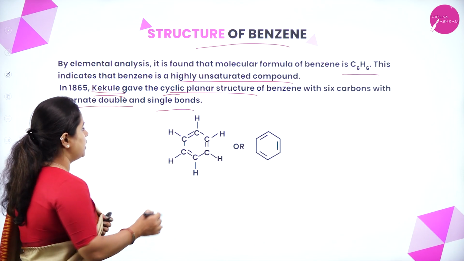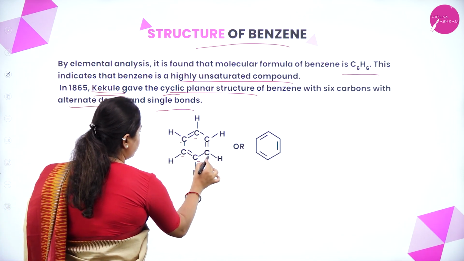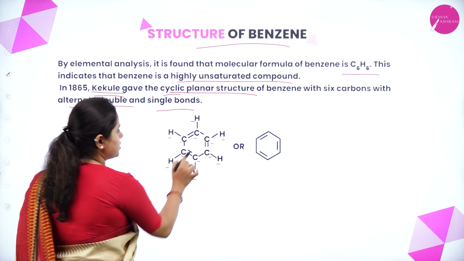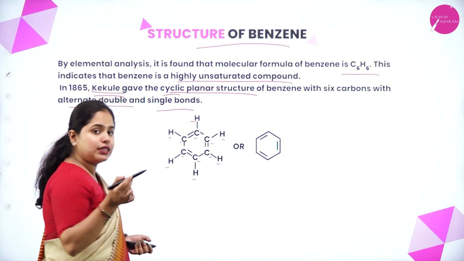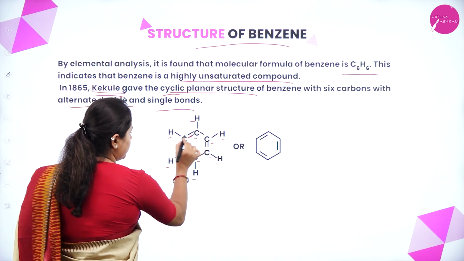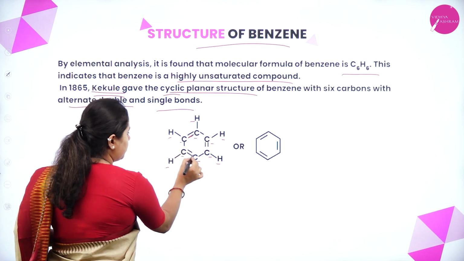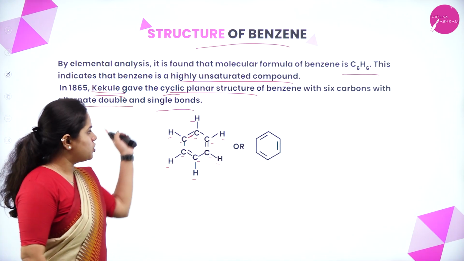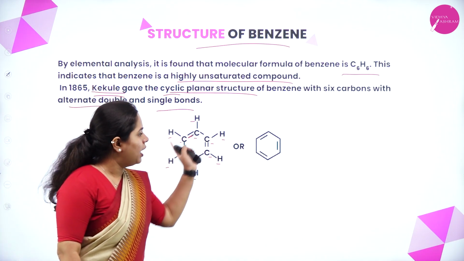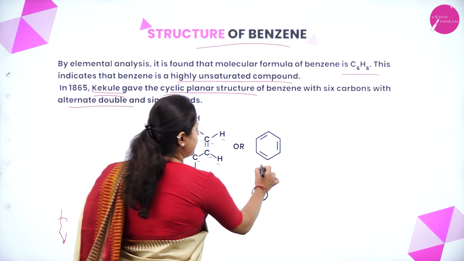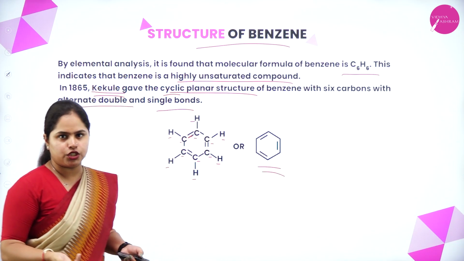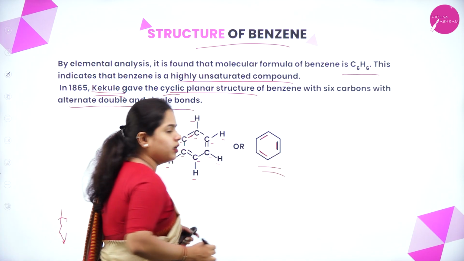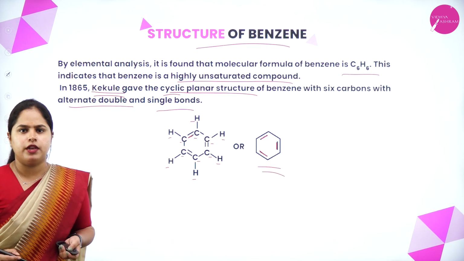So as you can see here, 1, 2, 3, 4, 5, 6 carbon atoms, and you have 1, 2, 3, 4, 5, 6 hydrogen atoms and alternate double bonds. You can see one double bond here, next is single bond, again double bond, single bond, double bond. Okay, so it is alternate double and single bonds. So this is the complete structural formula and this is the condensed one. You can see it's just the bond line representation of it, right? So you can see alternate double bonds here, one here, one here, one here. So this benzene structure you are already familiar with, right?